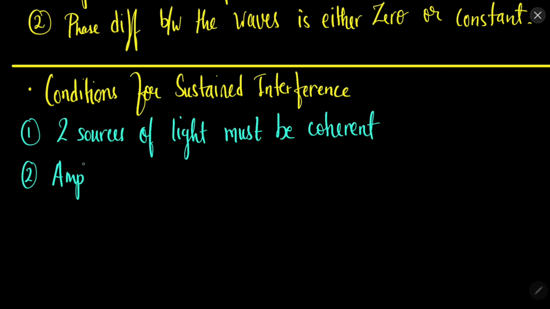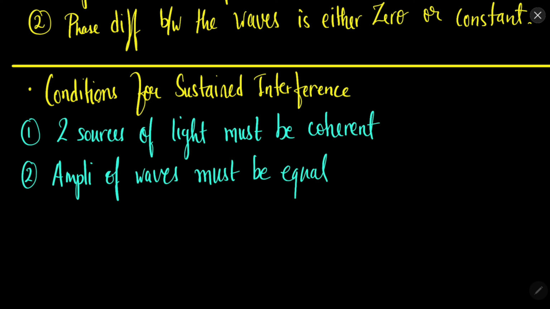Amplitude of the waves from the two sources must be equal so that we can have proper destructive interference or minima that we can obtain. Otherwise, if the amplitudes are not equal, then we will not obtain zero minima or complete destructive interference.